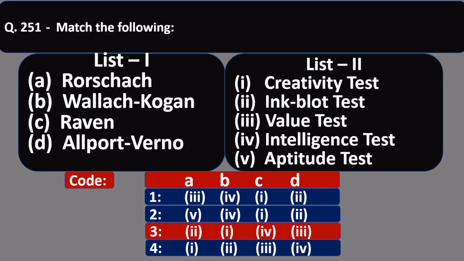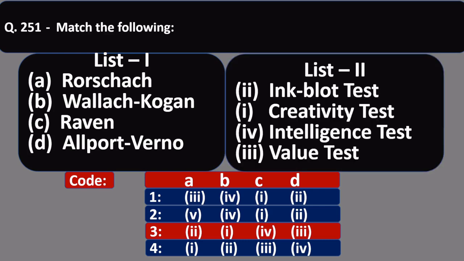D of list 1, that is Allport and Vernon, is connected with number 3 of list 2, value test. So the correct answer is like this: Rorschach, inkblot; Kogan, creativity test; Raven, intelligence test; Allport and Vernon is a value test.